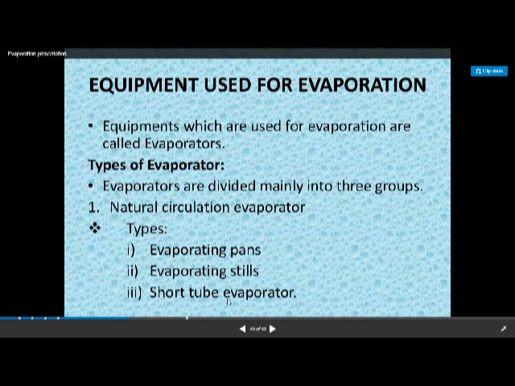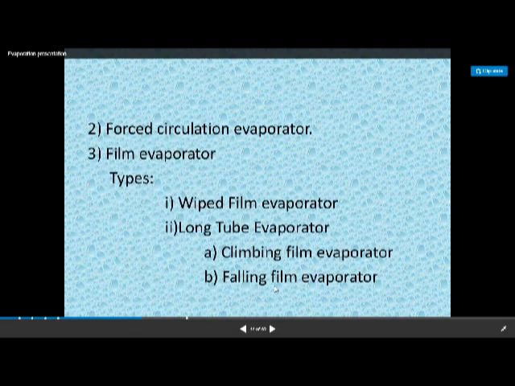This short tube evaporator we can also classify under the tube evaporators. Under tube evaporators we can get the short tube evaporator, and under natural circulation we get evaporating pans and evaporating steels. Then the second type is called the forced circulation evaporator, and the third type is called the film evaporator. Film evaporators are again subclassified, like the wiped film evaporator. The second one is the tube evaporator. In tube evaporators you get the short tube evaporator and the long tube evaporator. Long tube evaporators are again subclassified as climbing film evaporator and falling film evaporator.